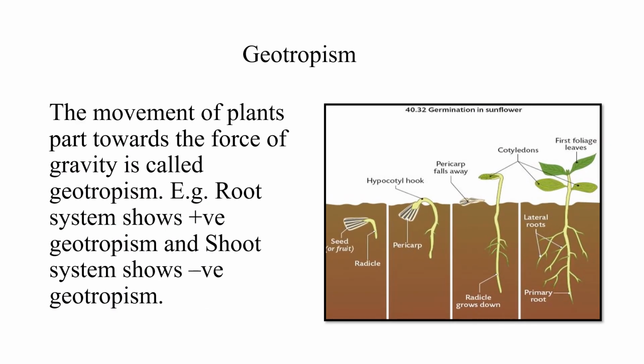Geotropism. Geo refers to soil. So the movement of the plant part towards the force of gravity is called geotropism. Root shows positive geotropism. Shoot shows negative geotropism. You can see that in this diagram, this picture also.